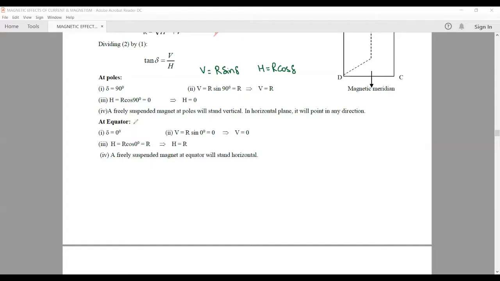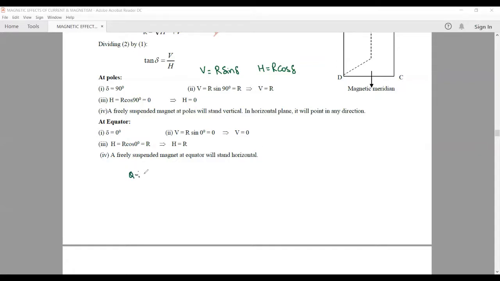Whereas at the equator, the angle of dip is equal to 0 degree. So the vertical component is 0, whereas the horizontal component is equal to the total Earth's magnetic field. So H is equal to R at the equator, and a freely suspended magnet at the equator will stand horizontal.